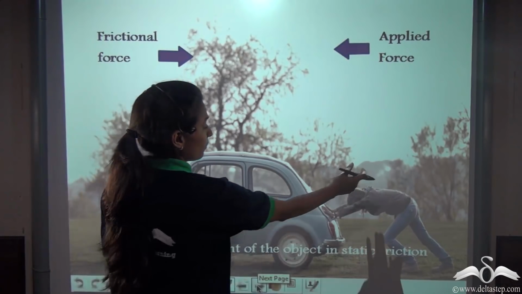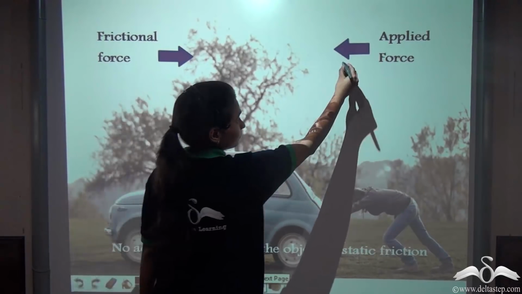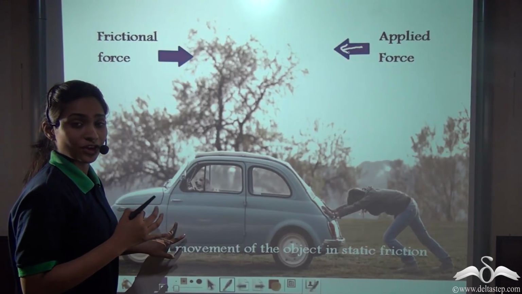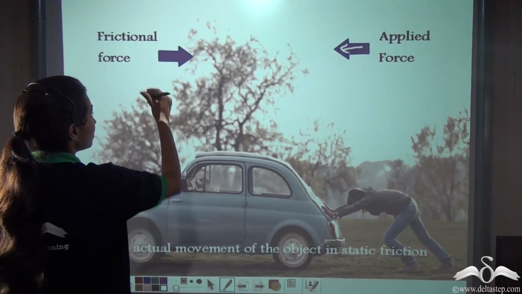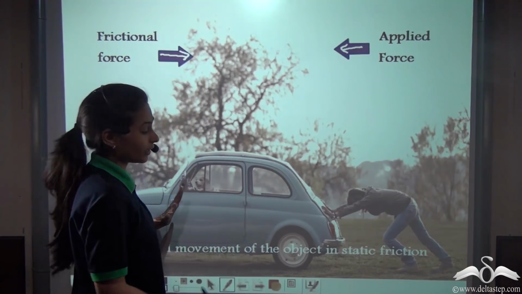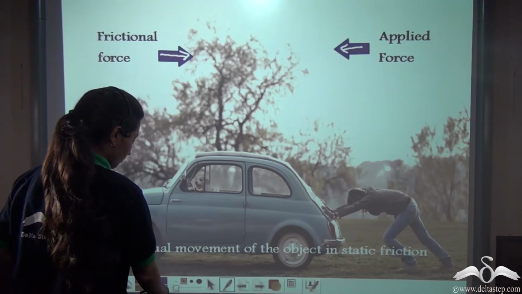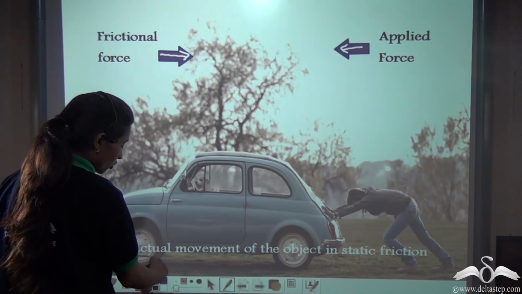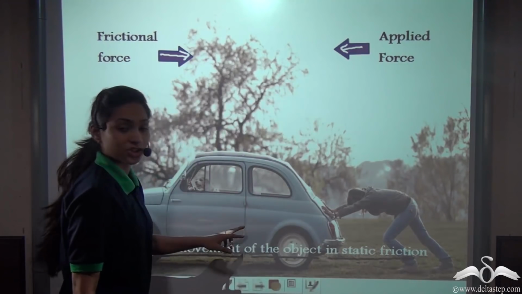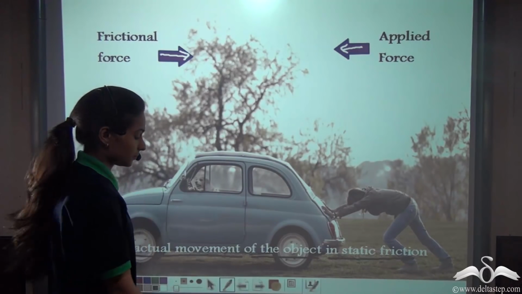What happens? You are applying force in this direction, and we know that the force of friction always acts in the opposite direction. So frictional force is acting in the opposite direction. It is not letting the car move. So we can say that no actual movement of the object happens in static friction when the car is at rest.